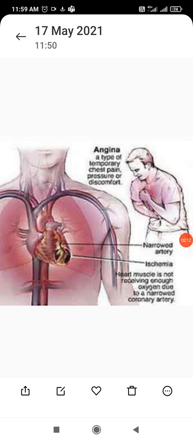Angina pectoris can occur at any age in men and women, and it is more common in middle aged and elderly people. Reduced blood supply to myocardial muscles occurs either due to the constriction or obstruction of the blood vessels.